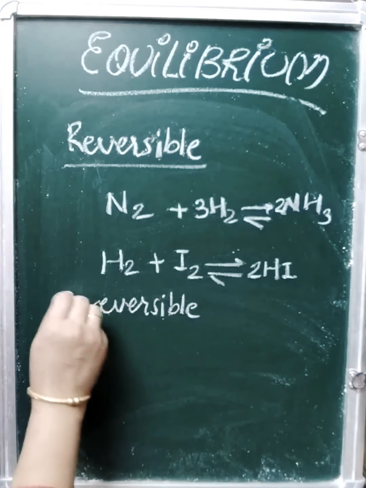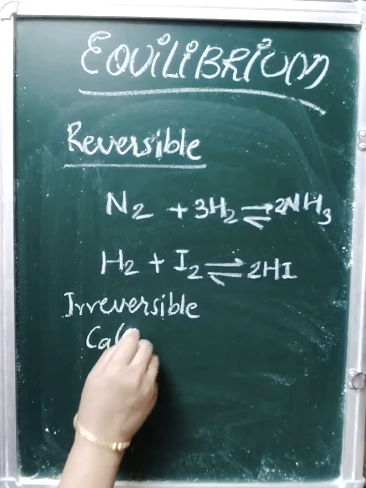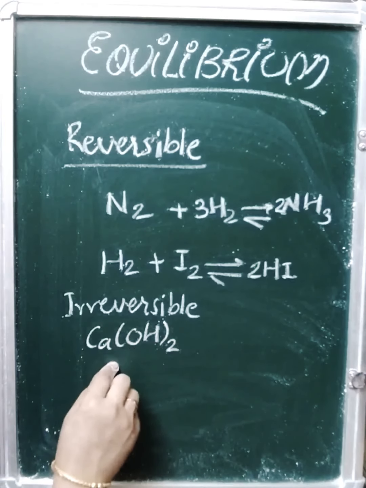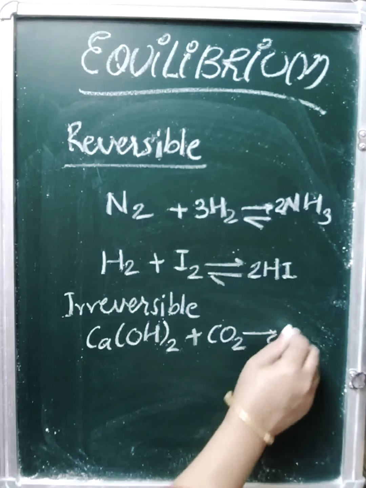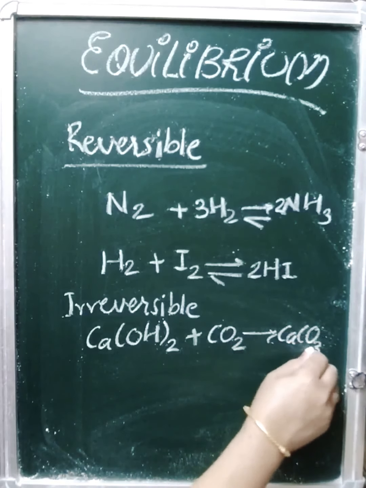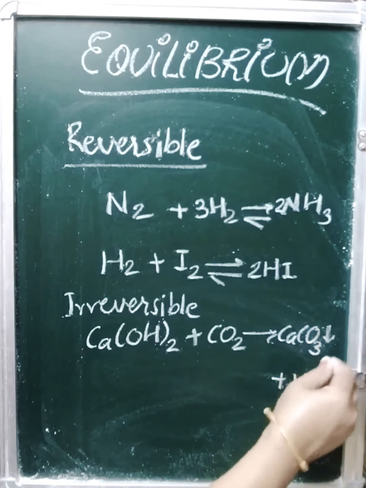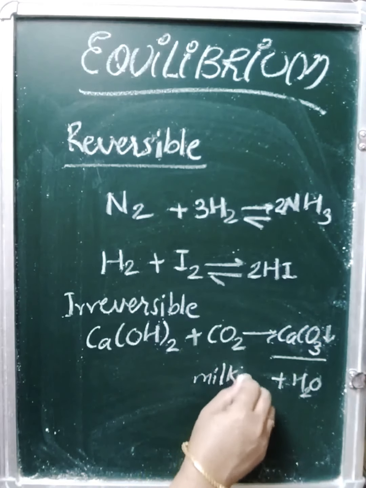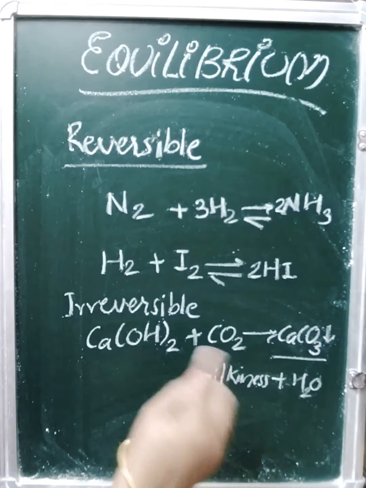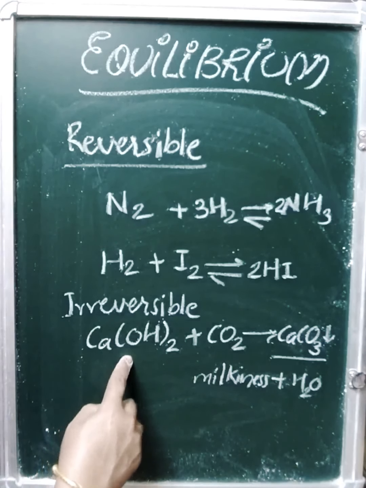Irreversible reactions can be fast reactions, like precipitation reactions. This is lime water. As you pass carbon dioxide through lime water, you get a white precipitate of calcium carbonate, and this white precipitate gives milkiness to the solution. So milkiness appears as soon as you pass carbon dioxide through calcium hydroxide.